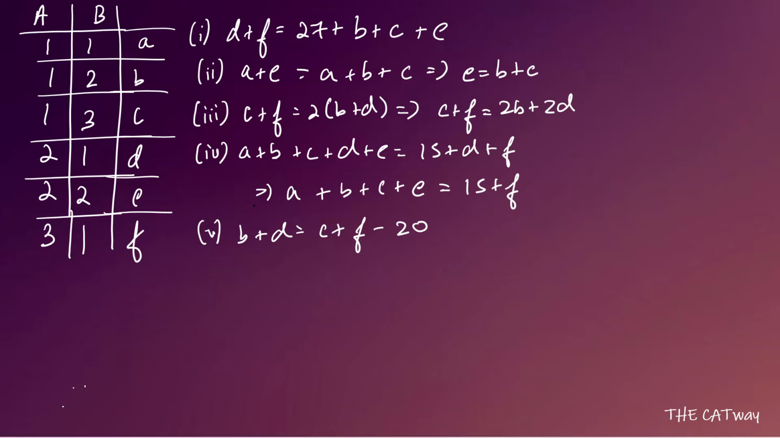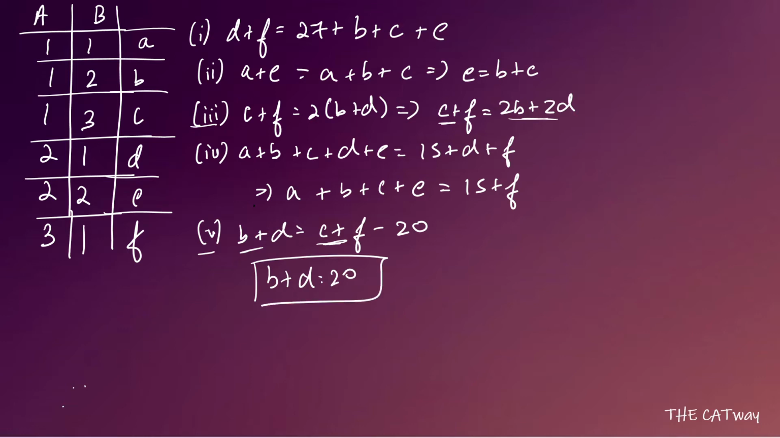Now when we talk about equation 3 and equation 5, look at equation 3 and equation 5. We have been given that C plus F is equal to 2B plus 2D, whereas here also we have C plus F and here we have B and D. So what we can do is replace C plus F with 2B plus 2D over here, and from that what we get is that B plus D will come out to be 20.